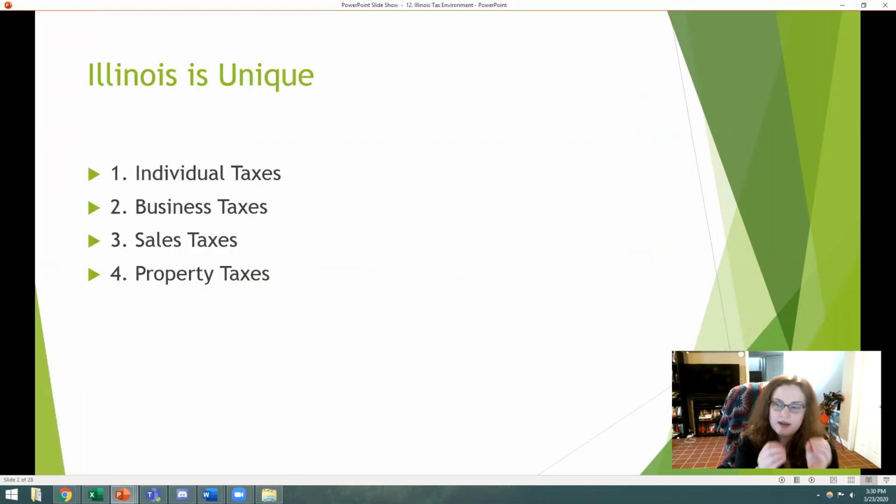We're going to have 4 main categories that we're going to talk about, and this is going to be a lot of maps today. All the maps are provided through the Tax Foundation, which is this really great organization that does research into every single state and local municipality and figures out their tax environment. So Illinois is unique in 4 main categories. We have individual taxes, business taxes, sales taxes, and property taxes.